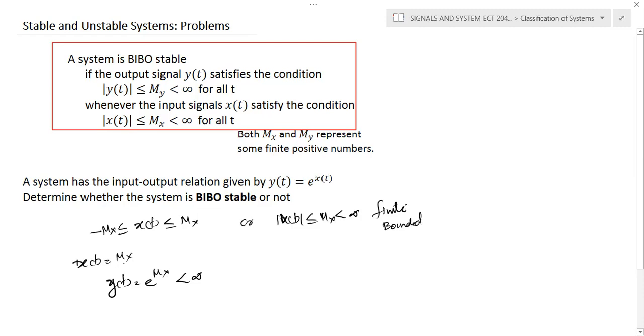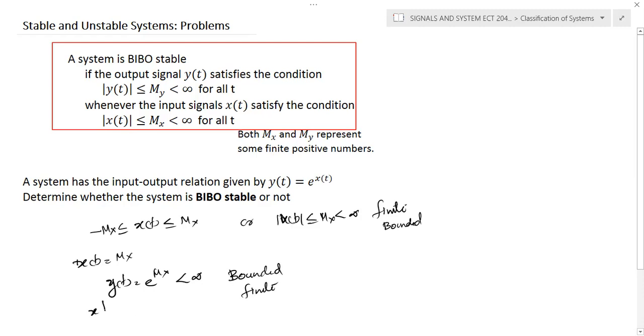And if mx is a finite quantity, definitely the y of t, even for y of 0 or y of infinity, the signal magnitude is less than infinity, provided this mx is finite. Already mentioned that mx is less than infinity. It's a finite quantity. So definitely e raised to mx is less than infinity, and the output is also bounded, or we can call it finite.